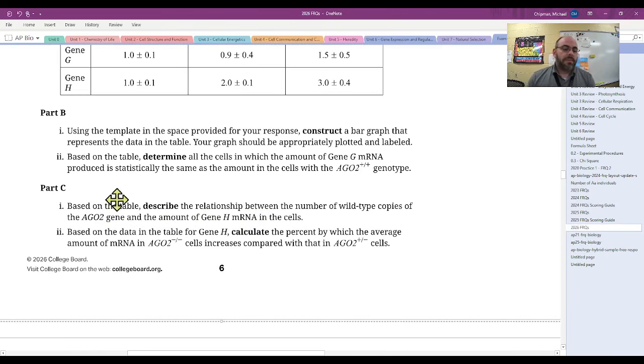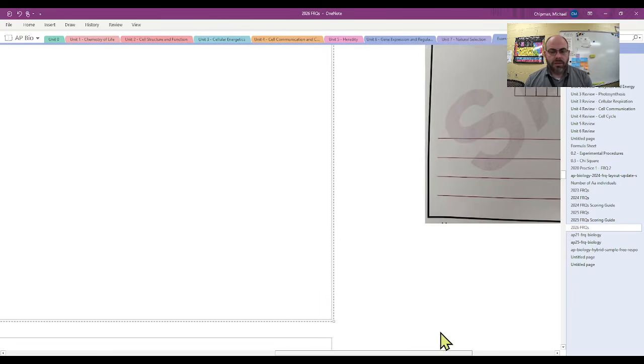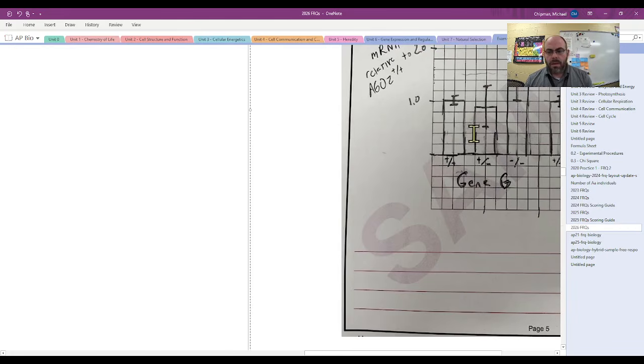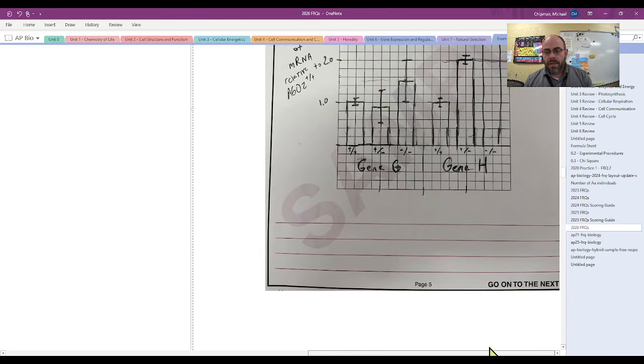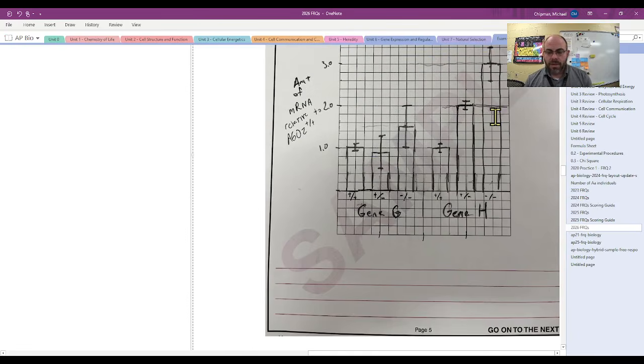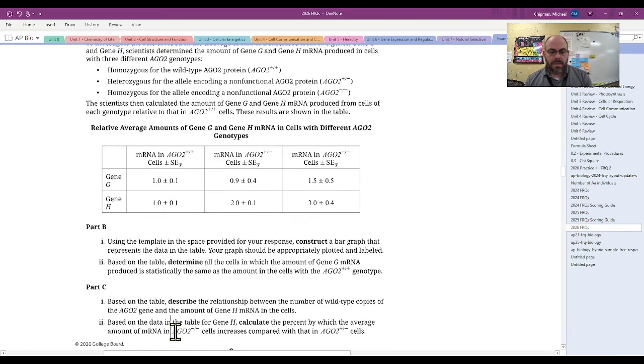So there's 3 points. Part 2, based on the table, determine all cells in which the amount of gene G mRNA produced is statistically the same as the amount in cells with AGO++. We're just looking at gene G here, and notice that all three of these fall within the error bars. So you could say all the cells. I don't think this is asking us to bring gene H in. If it is, then you would say the positive gene H as well. But I don't think that's what's happening there.